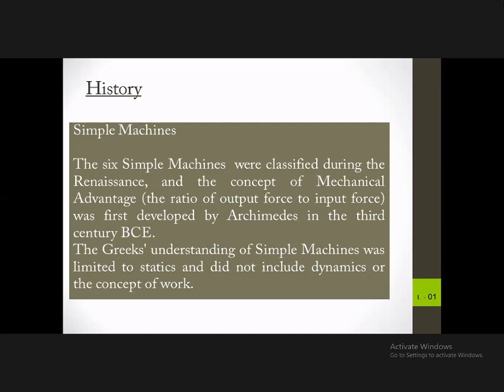There were 6 simple machines used at the beginning of the early history of this subject. And these simple machines gave mechanical advantage. That is, as I mentioned, the output force was more compared to the input force.